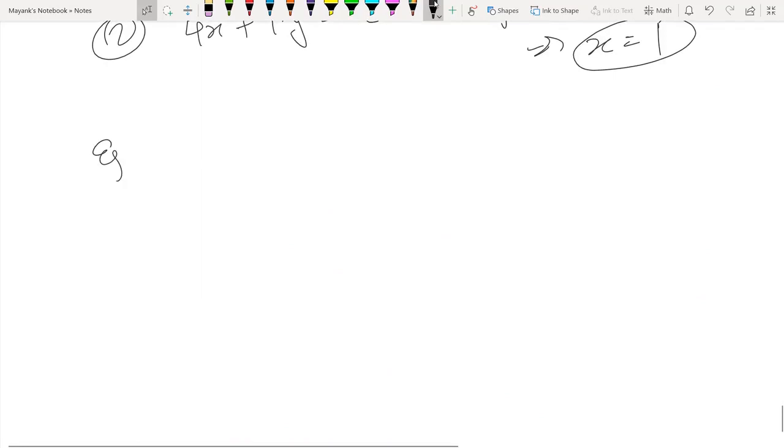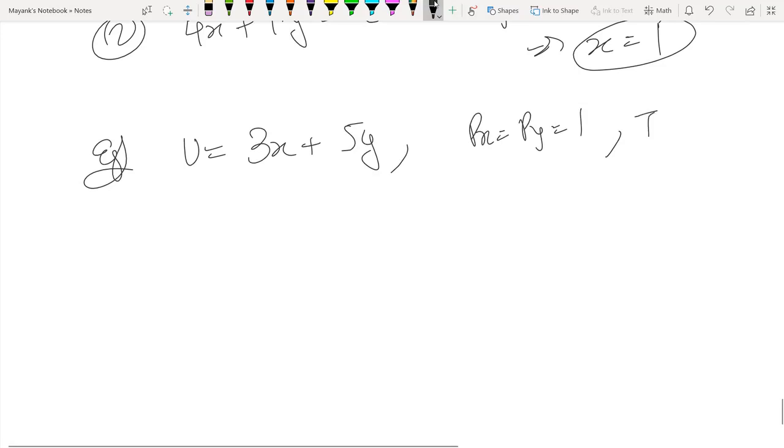एक और एग्जांपल कर लेते हैं. Utility equals to 3x plus 5y. ठीक है. Px equal to Py equal to 1. Income equal to 50.